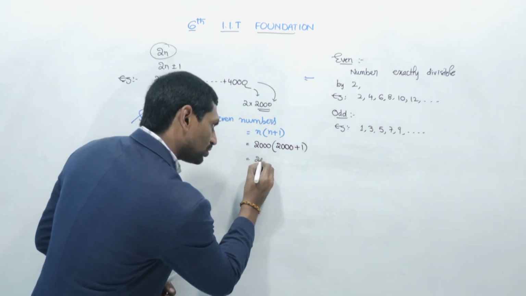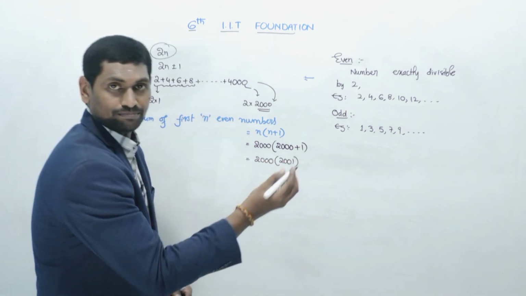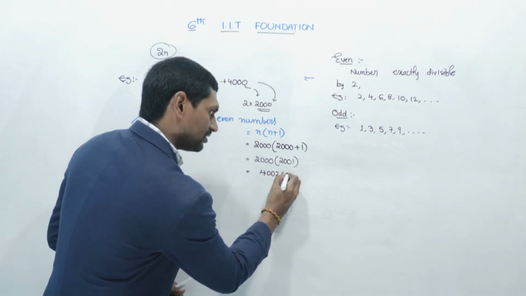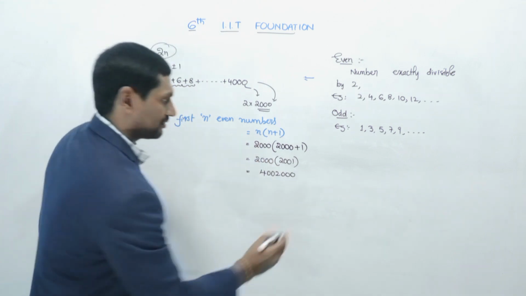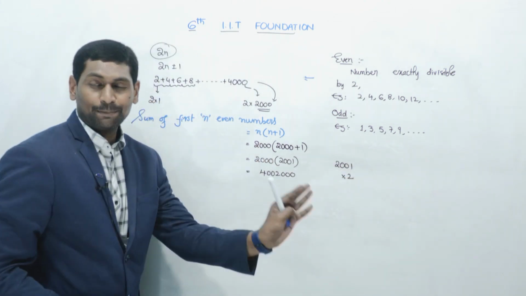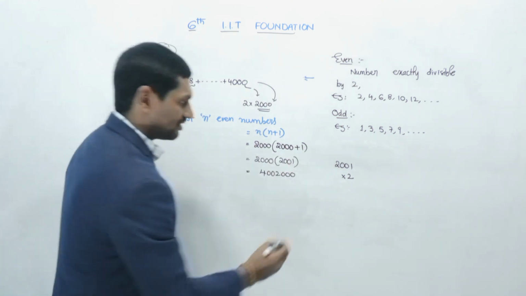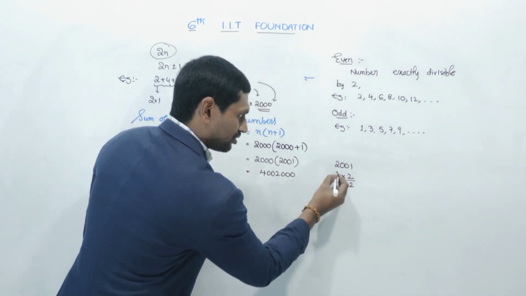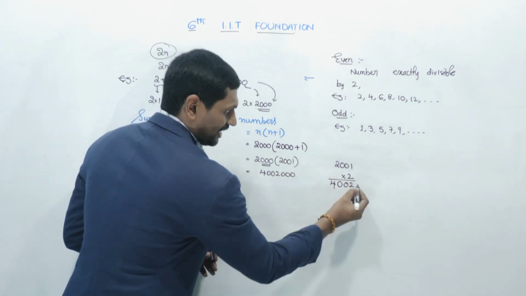That is 2000 into 2001. Just multiply 2001 with 2. I am just multiplying with 2, not 2000, because 3 zeros I can add at last. So 2 ones are 2, 2 zeros are 0, 2 zeros are 0, 2 twos are 4, which is nothing but 4002. So these 3 zeros I can add at last.